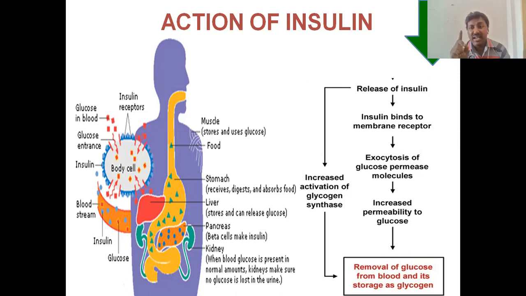For that, the glycogen synthase enzyme is required. So insulin increases the activation of glycogen synthase, and because of that the glycogen formation increases. Okay, because of these two functions, more glycogen is formed in the skeletal muscles and smooth muscles. This is the mechanism of the insulin. And one more is there, we can discuss later, after discussing the glucagon mechanism of action.